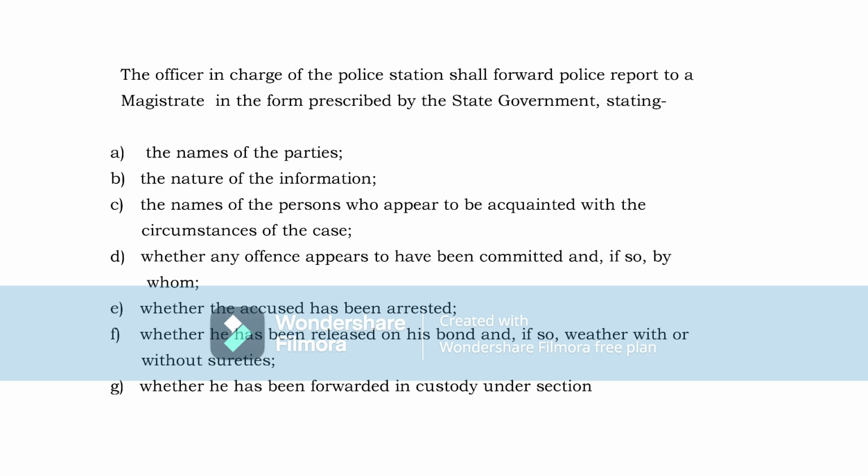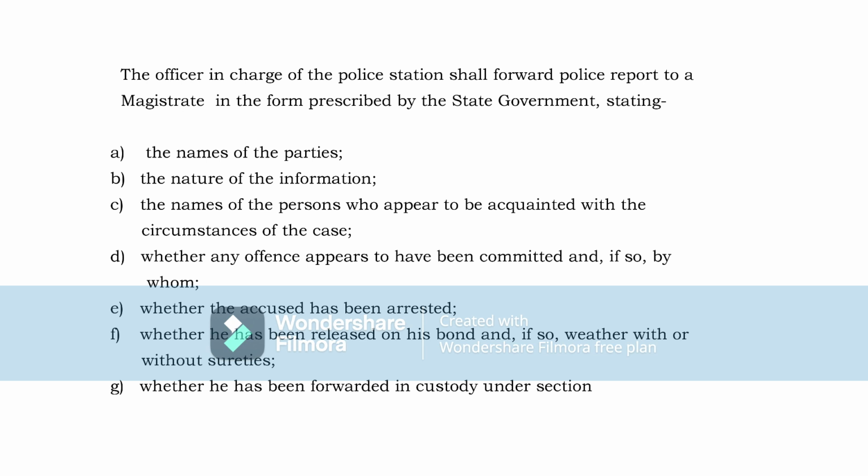The officer in charge of the police station forwards the police report to a magistrate in the form prescribed by the state government. The state government has prescribed a format, so the police officer has to submit the police report only in that particular format. What does the format include? The names of the parties, the nature of the information received, the names of the persons who appear to be acquainted with the circumstances of the case, that is, witnesses who know the facts and circumstances of the case, and whether any offence appears to have been committed and, if so, by whom.